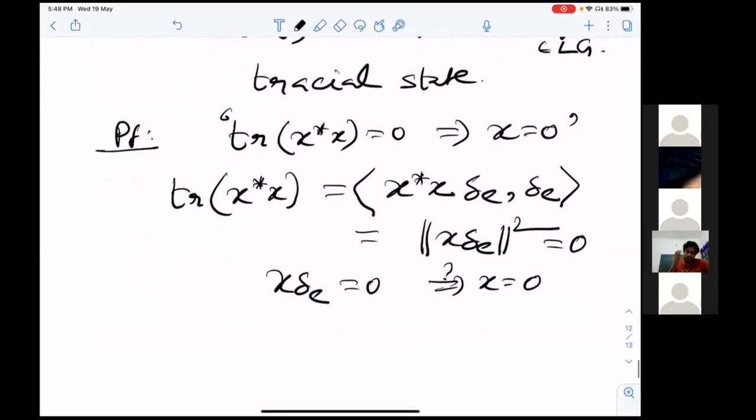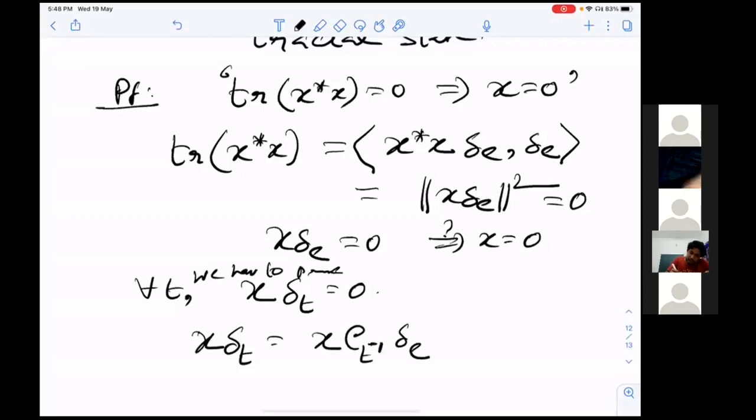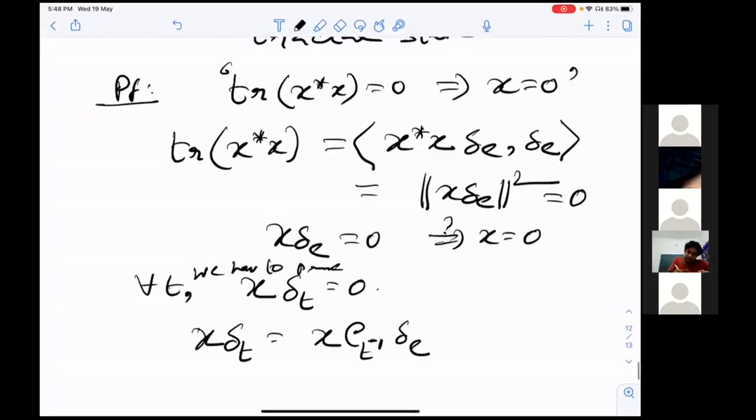So how will we do that? For all T, we have to prove X delta_T is 0. But X delta_T equals X rho_{T inverse} delta_E. And notice that X is in L(G) and rho_{T inverse} is in R(G).